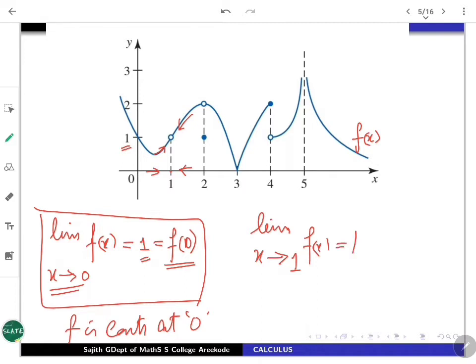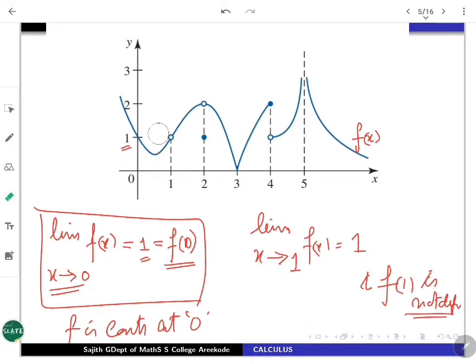So the limit exists, and it is going to be 1 here. Then what you have to check is what happens for the f value at 1. But the f value at 1 is not defined. Just because of that, it is not going to be continuous at 1. So the function is not continuous at 1 because it is not defined at 1.